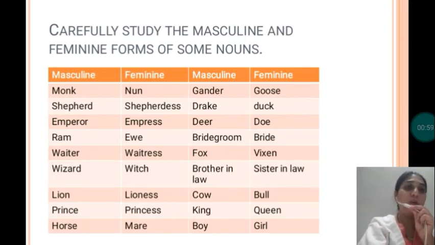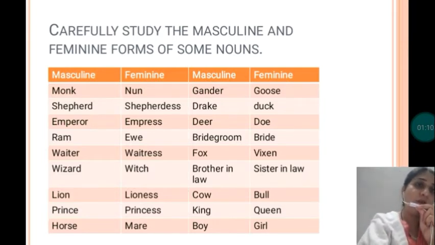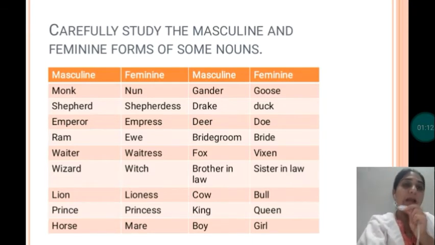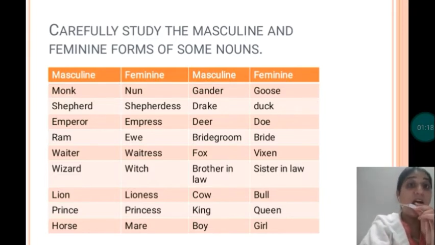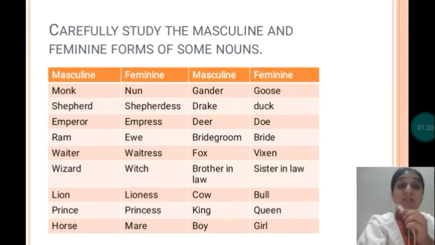Deer, doe. Bridegroom, bride. Fox, vixen will be the feminine form. Brother-in-law, so the feminine form will be sister-in-law. Bull, cow. King, queen. Boy, girl. I hope you are clear with this, students, because it's a very easy topic for you all.